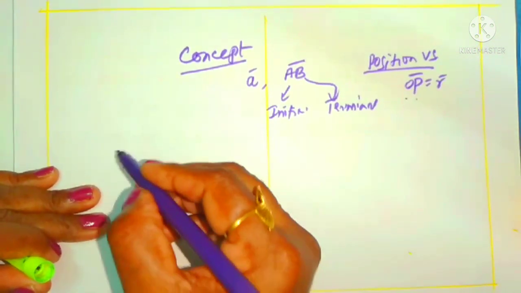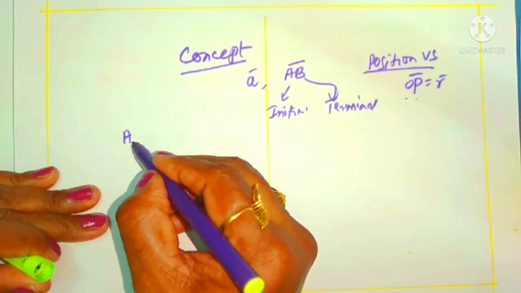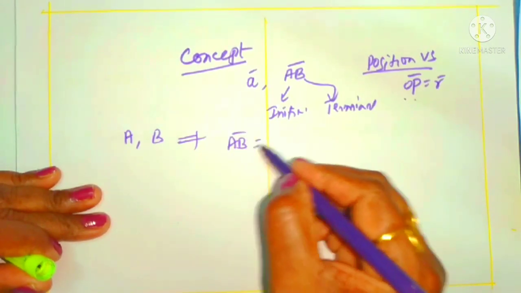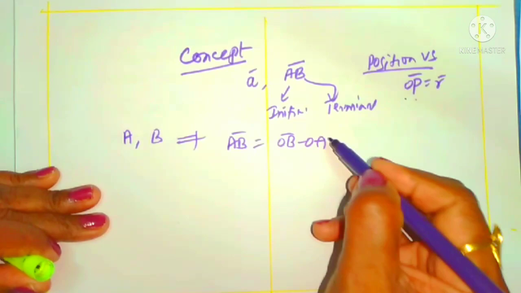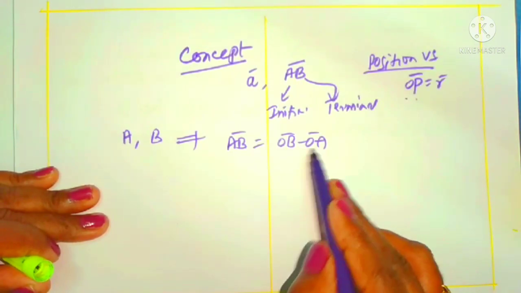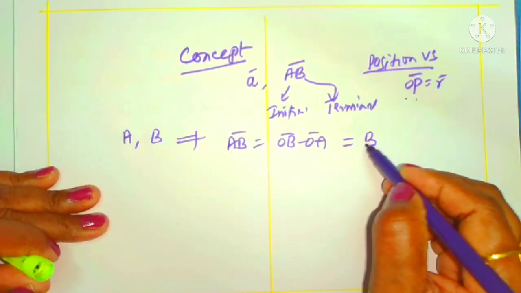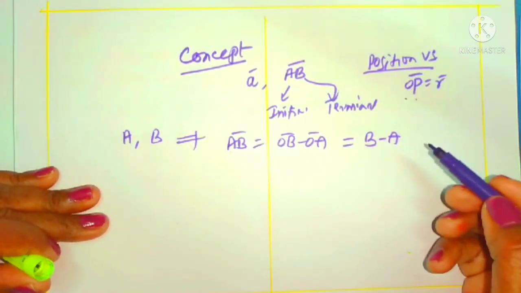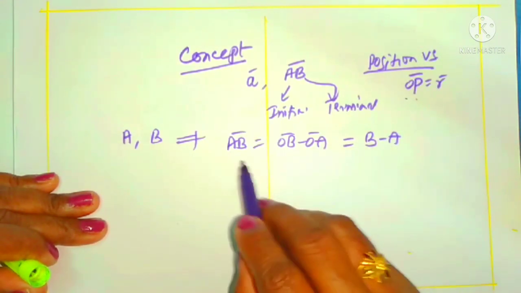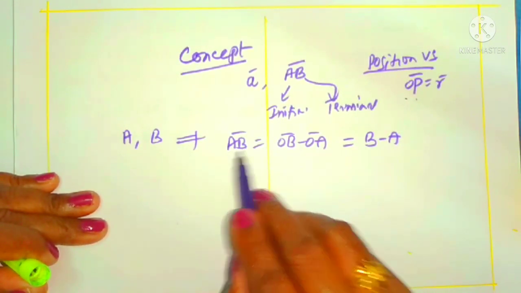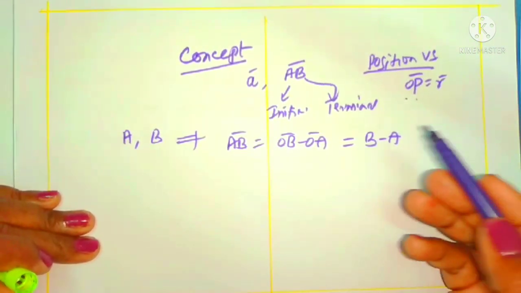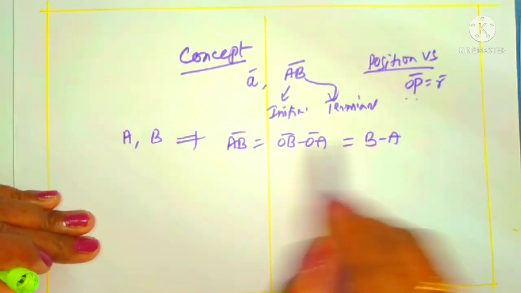If A is one point and B is another point, what is the vector of the line joining the two points? That is the AB vector. We can find it as OB minus OA. That means the position vector of the second point, the terminal point, minus the position vector of A, the initial point. In short form, simply B minus A. No need to write this O from the objective point of view. Time is important. That's why the line joining AB is simply B minus A, the second point minus the first point. We take the difference. That is our line joining the AB vector. So you may be given two points A and B, and we may be asked for AB or BA.